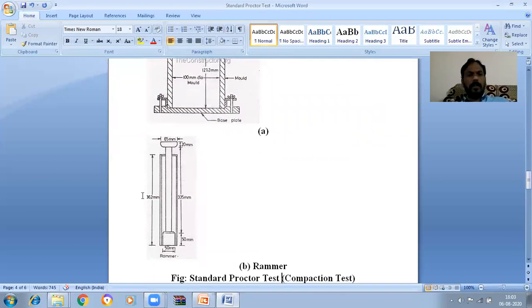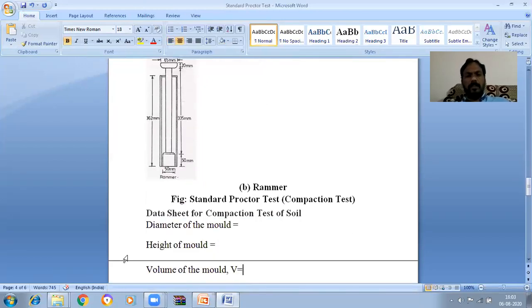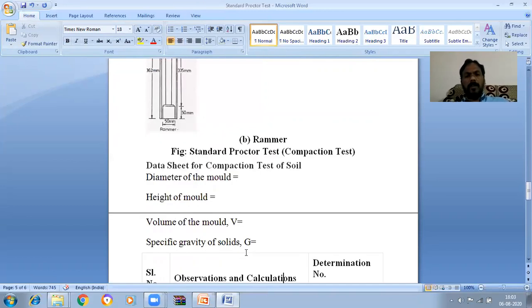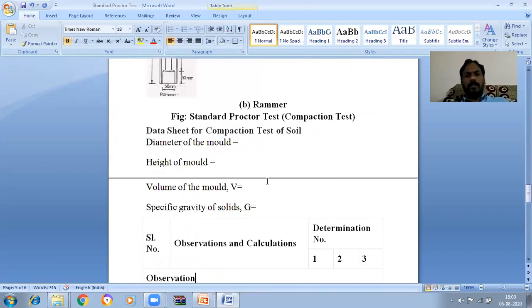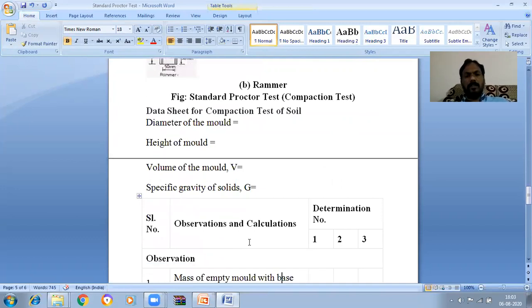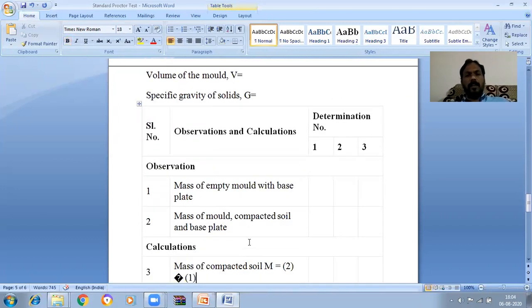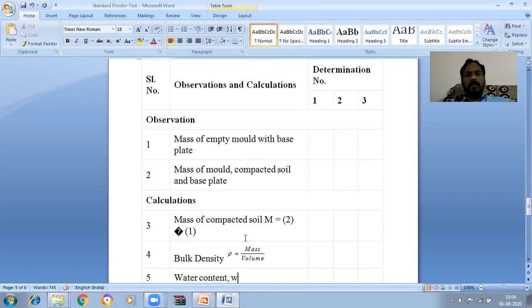So this is the rammer, and these are the rammer dimensions. Weight is approximately 2.6 kg. Diameter of the mold is 100 mm, height of the mold 127.3 mm, volume of the mold π/4 d² h. Specific gravity of solids we know. Then we need to find the mass of the empty mold with base plate, and the mass of the mold, compacted soil and base plate. Then the mass of the compacted soil, m, is equal to 2 minus 1.